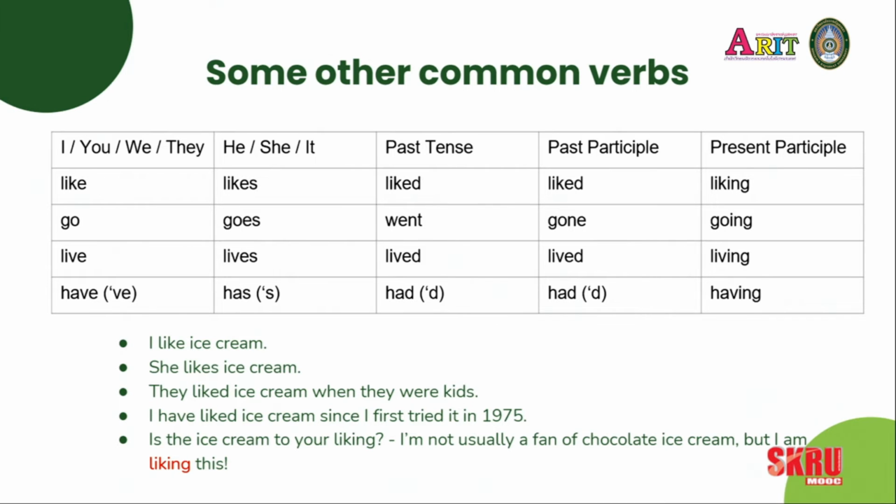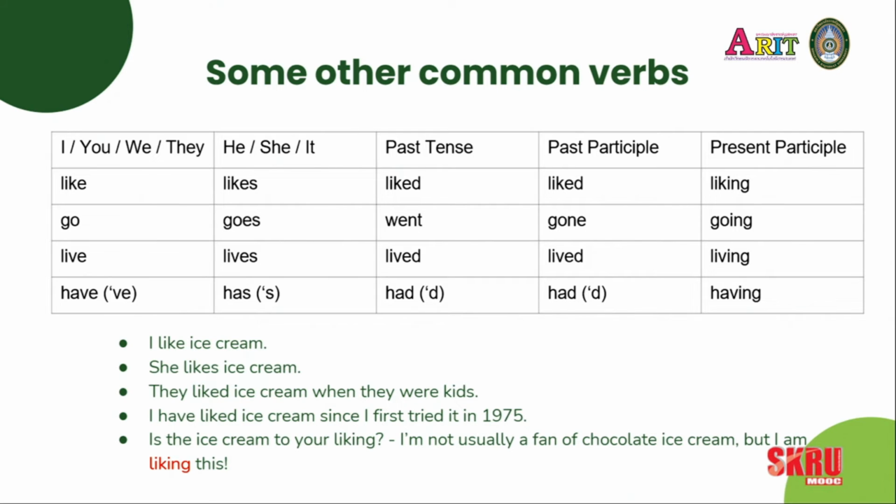And the last one I want to mention here, have. Have is another irregular verb. It's one that is slightly different each version. I have, he has. So I, you, we, they have. He, she, it has.